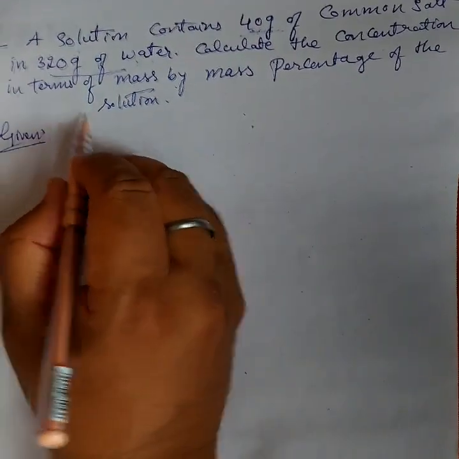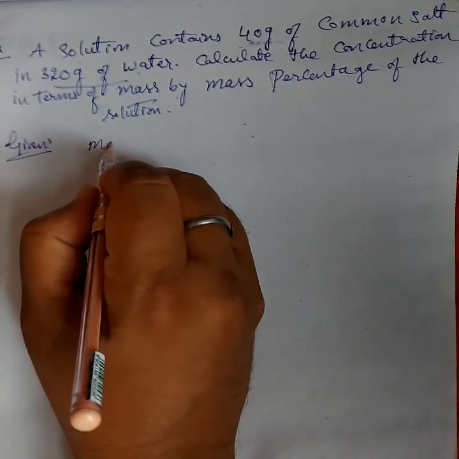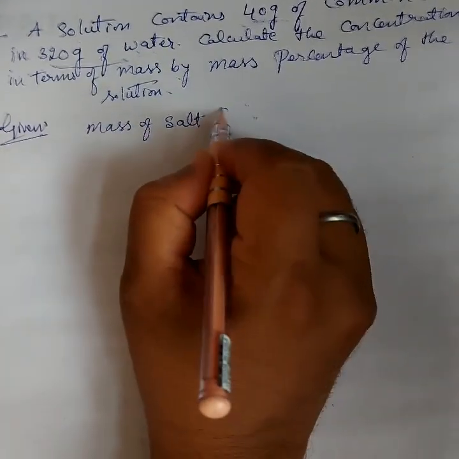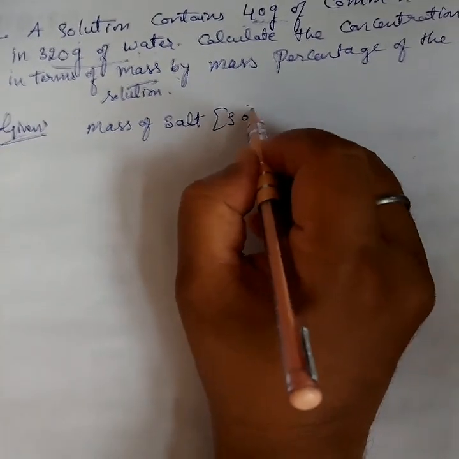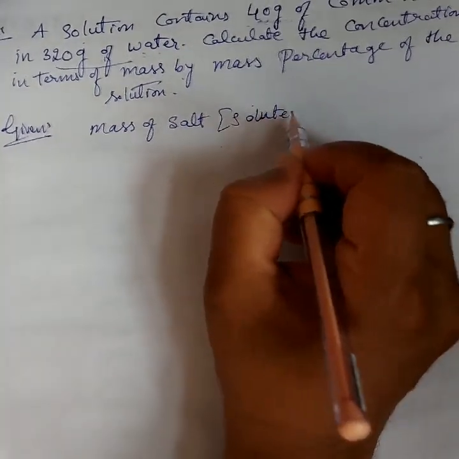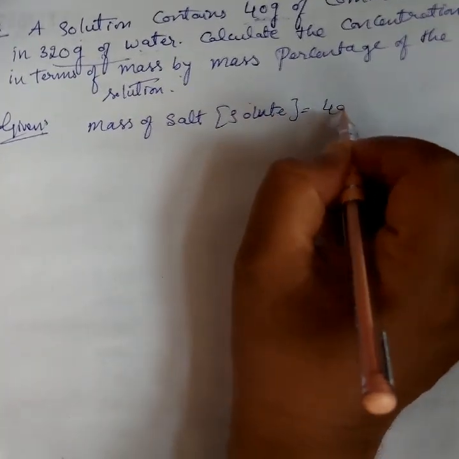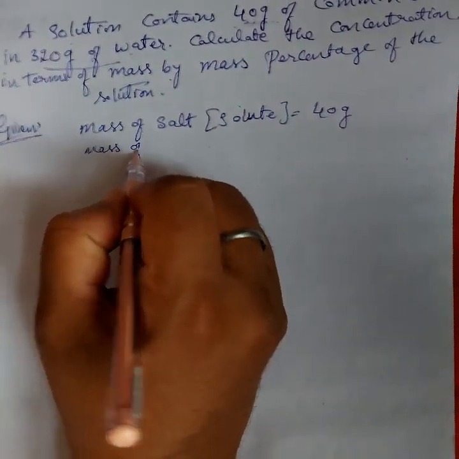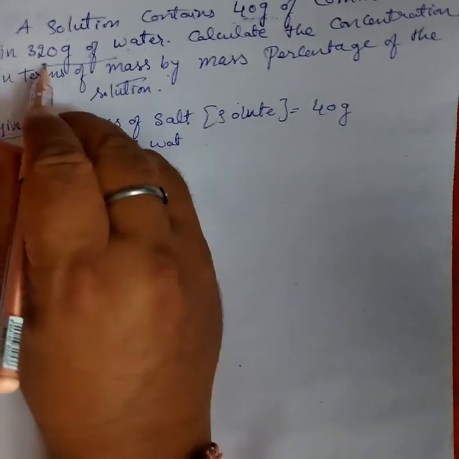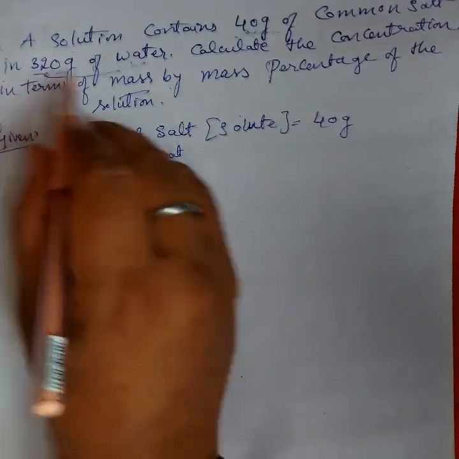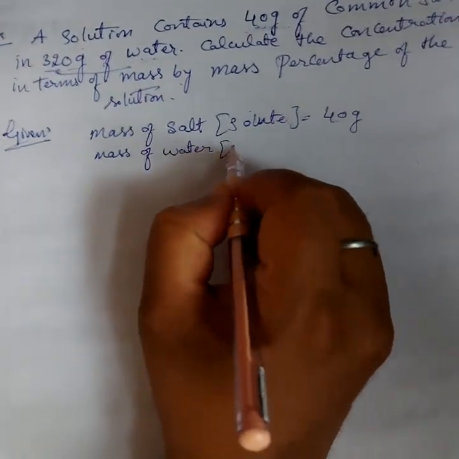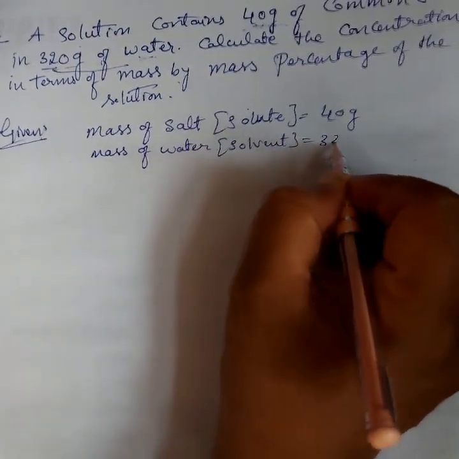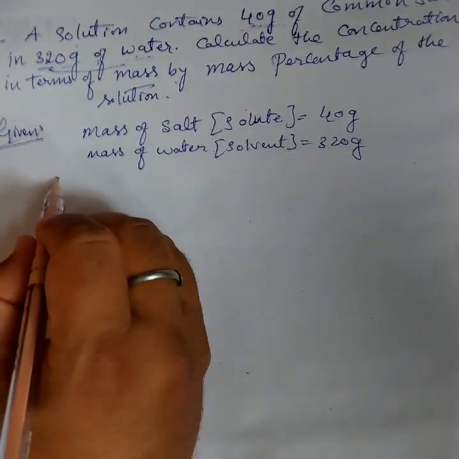First write down: mass of solute, salt, is 40 gram, and mass of water, the solvent, is 320 gram.